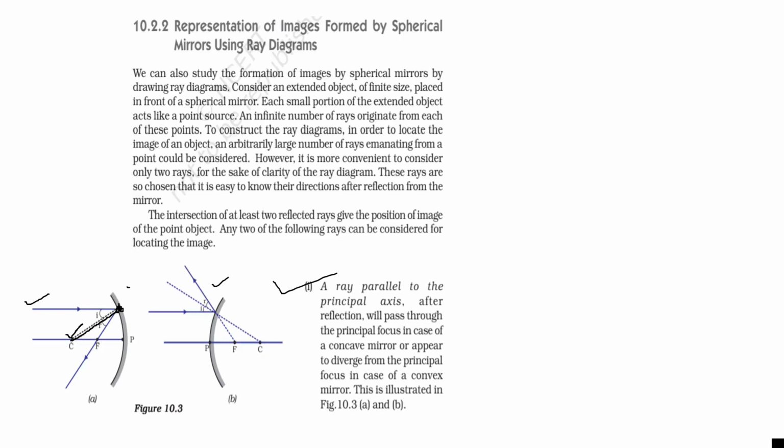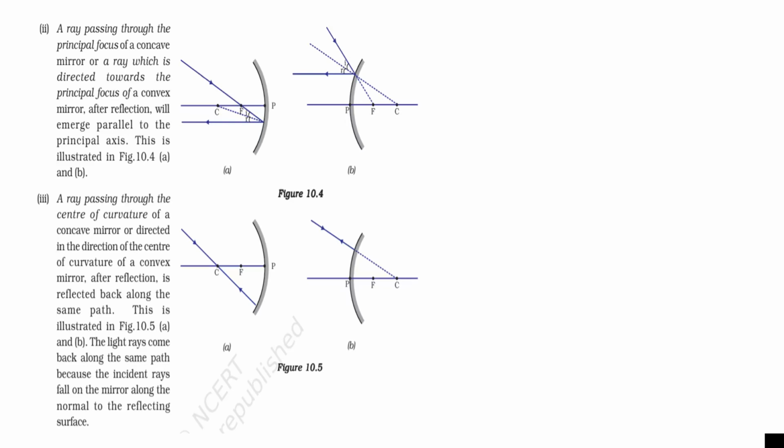Now when a ray passes through the focus, it will become parallel to the principal axis. Same is the case for convex mirror. When a ray is directed toward the focus, it cannot pass through the other side of the mirror, but when we extend it geometrically, it will pass through the focus. So when a ray passes through this point, then it will become parallel to the principal axis, like this.